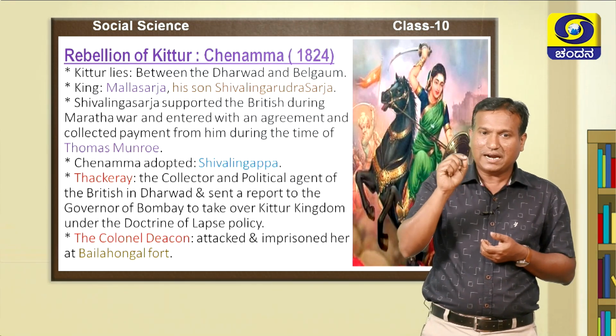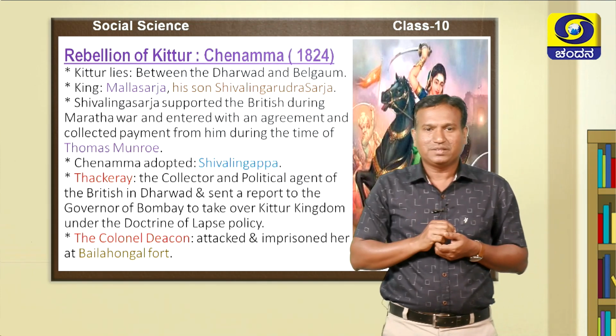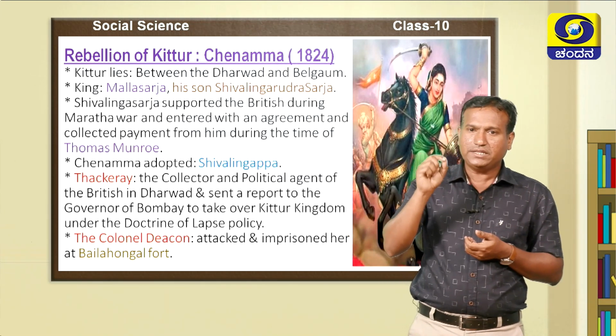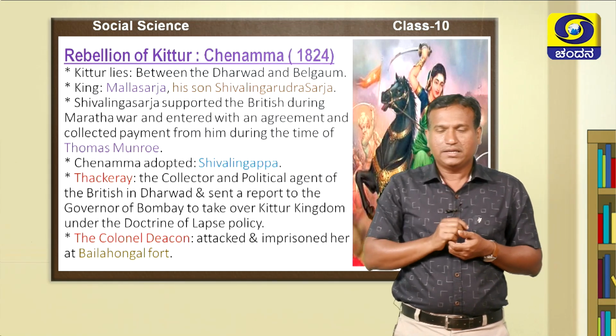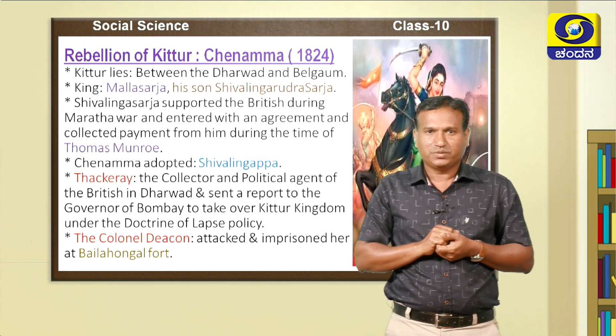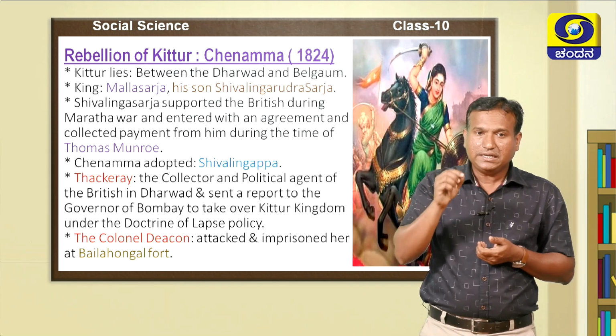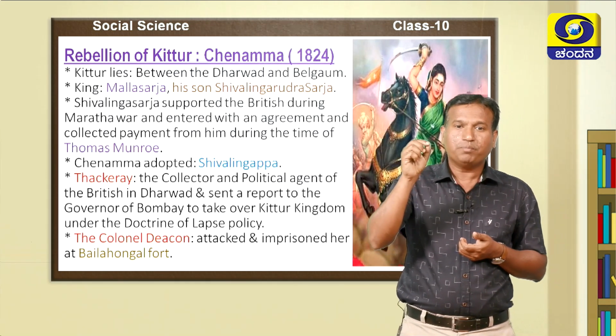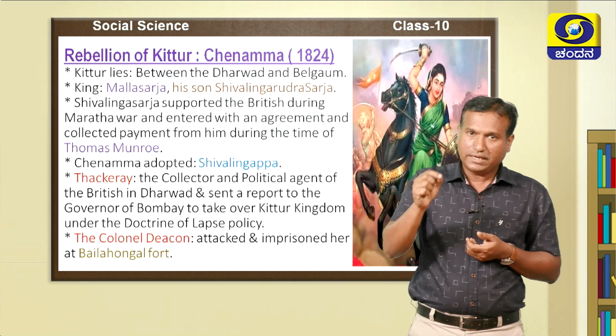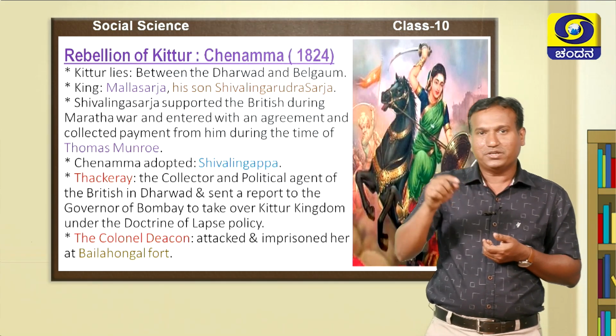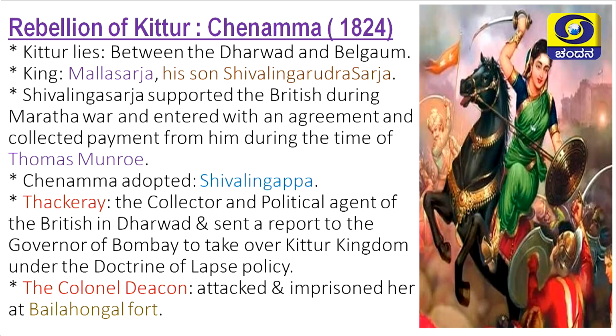When Channamma adopted the son Shivalingappa, there was a collector and political agent of the English from Dharwad, named Thackeray. He wrote a report to the governor of Bombay to take over the Kittur kingdom according to the doctrine of lapse. Meanwhile, Thackeray also prepared to attack her. But in the first attack, Channamma defeated Thackeray, and Thackeray was shot down to death.